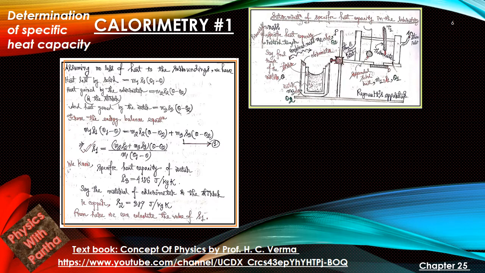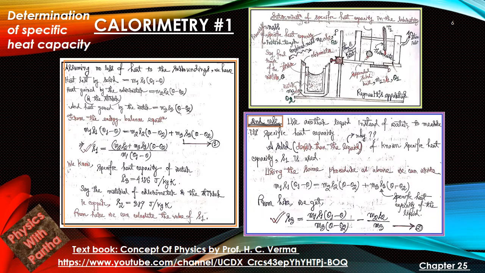From the energy balance equation we can write heat lost equal to heat gained, which is m1 s1 (theta 1 minus theta) equal to m2 s2 (theta minus theta 2) plus m3 s3 (theta minus theta 2). Rearranging the terms, we get s1 equal to (m2 s2 plus m3 s3) times (theta minus theta 2) divided by m1 (theta 1 minus theta). Now we know the masses, the specific heat of the water and the specific heat of the material of the calorimeter.